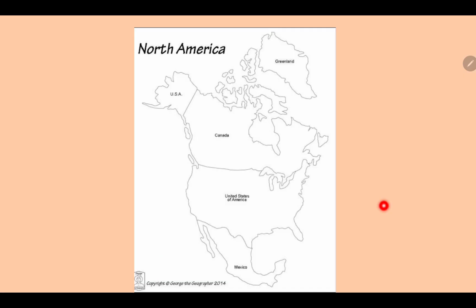Now Greenland is here, the USA is here, Canada is there, and the United States of America and Mexico are there. This one is lines of longitude and this one is lines of latitude. Understood? So we're moving to the next one.